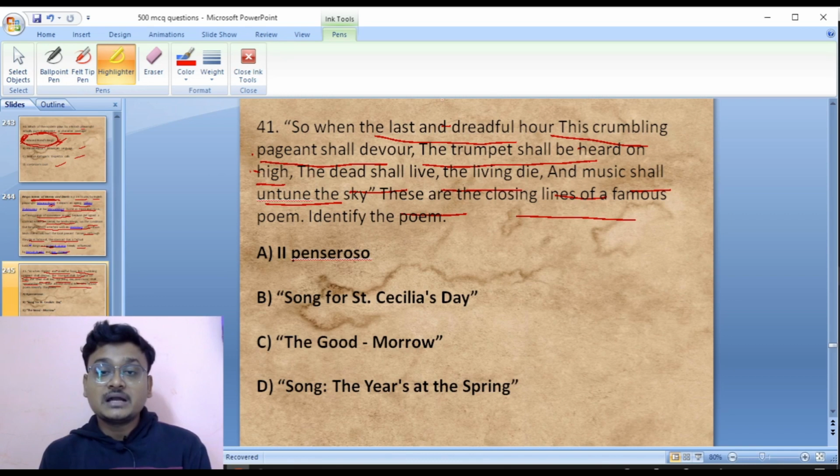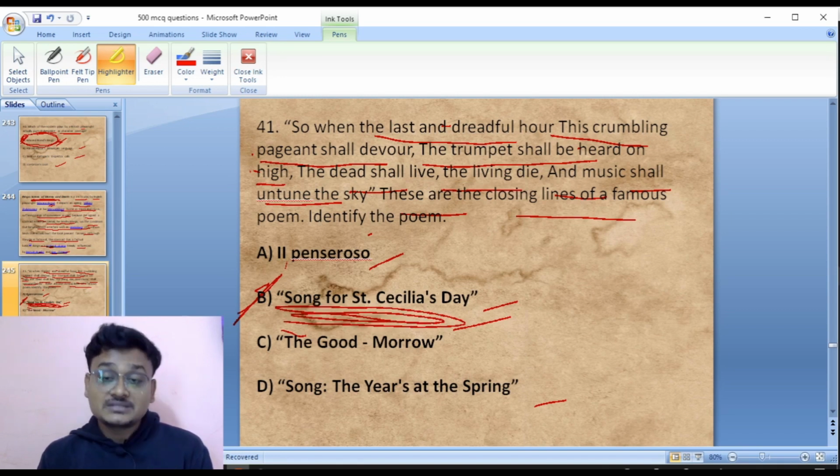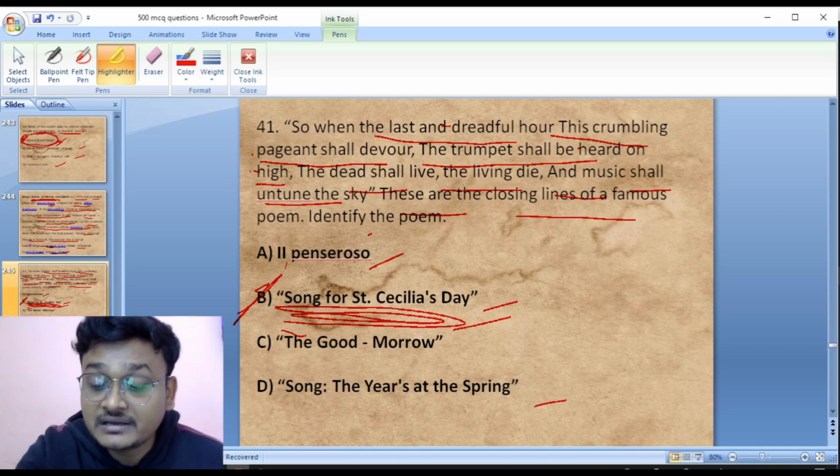And music shall untune the sky. These are the closing lines of the famous poem, that is, Milton's L'Allegro and Il Penseroso? No: the companion song for Saint Cecilia's Day. So these were the closing lines of A Song for Saint Cecilia's Day. So option B is the right answer here.